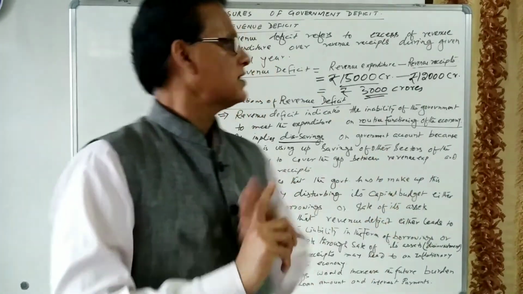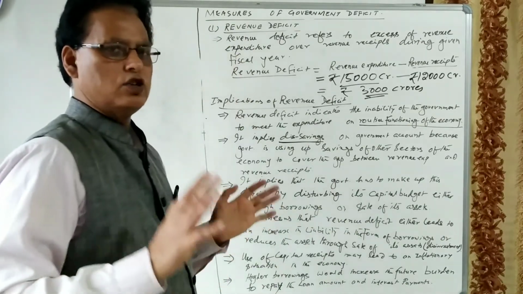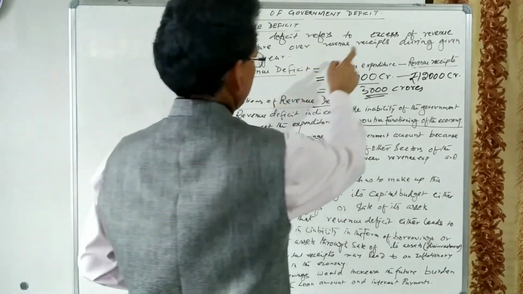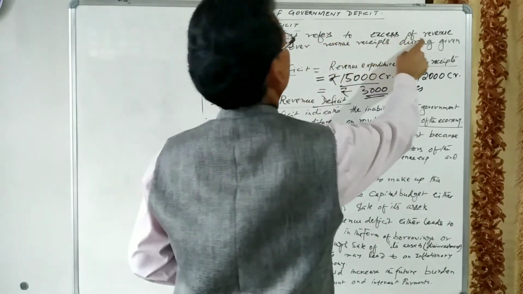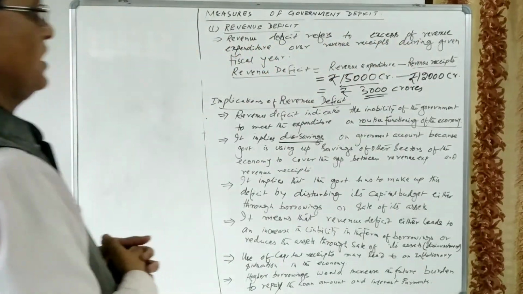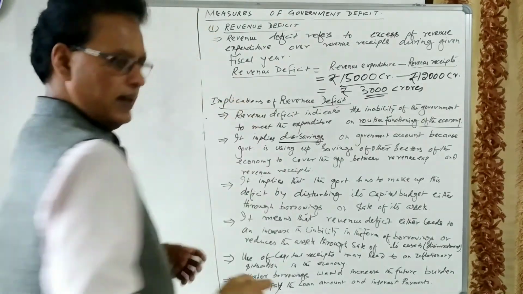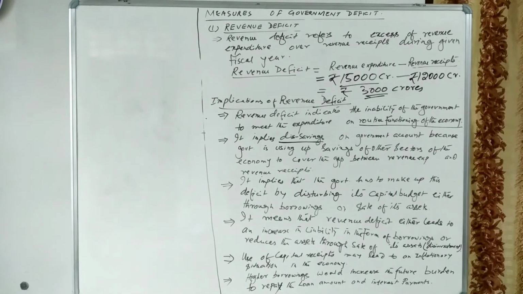I think the concept of revenue deficit is clear to all of you. Once again, revenue deficit refers to the excess of revenue expenditure over revenue receipts during a given fiscal year. Revenue deficit is equal to revenue expenditure minus revenue receipts. I think this concept is clear to all of you.